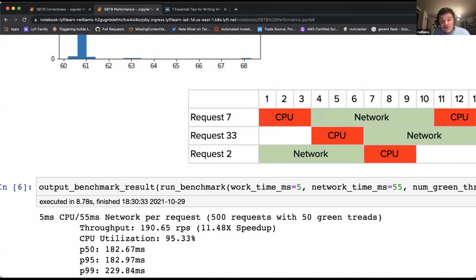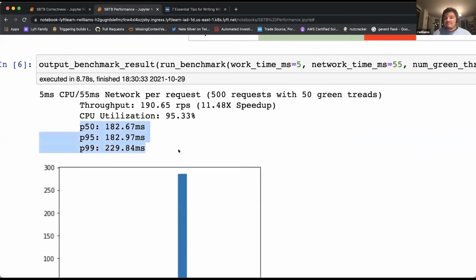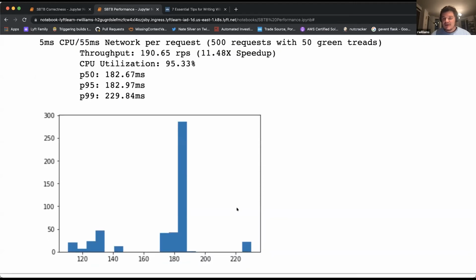The good news is we did dramatically increase our CPU utilization. We're at 95%. We did increase our throughput. We're at almost 12x the throughput improvement. But this looks real bad. Our response time distribution, our P50, has gone to 180 milliseconds. Our P99 has gotten to 229 milliseconds. This is our histogram. You notice there's some chunking here. We can talk about that in Q&A as to why that happens. But how could this be? How could we have a 60 millisecond request take 180 milliseconds?